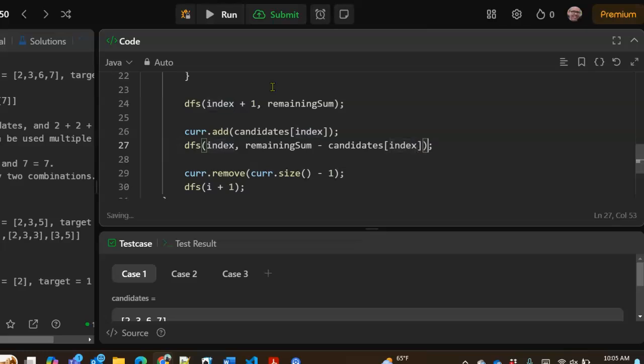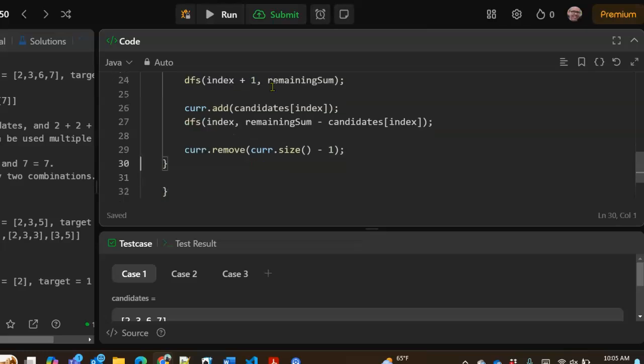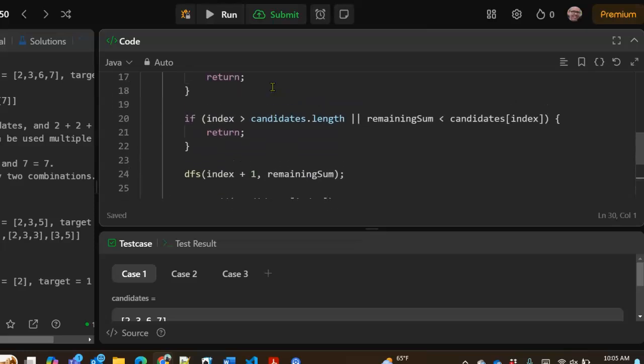When we come back from that, to enable backtracking, we have to take that off. We have to remove the most recently added candidate, and then continue from there.